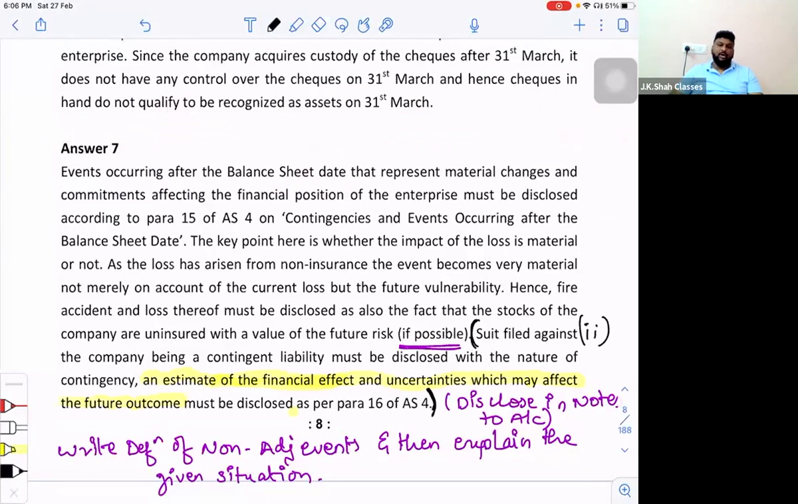Yes, it is an exceptional ordinary item. In the P&L account, 28 lakh will be shown as an exceptional ordinary item because it's a profit on sale of the fixed asset.